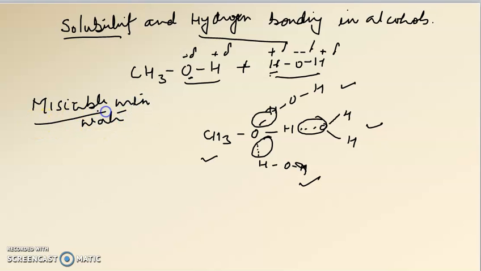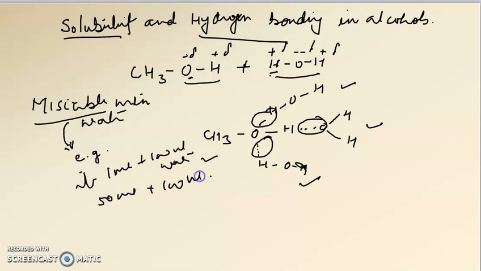What is the difference between miscibility and solubility? When any solvent, solid or liquid, dissolves in water in all ratios, it is called miscible. For example, if we take 1 ml of methanol and 100 ml of water, the methanol is soluble in water. If we take 50 ml of methanol and 100 ml of water, they are also soluble.